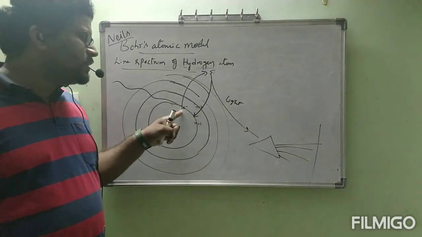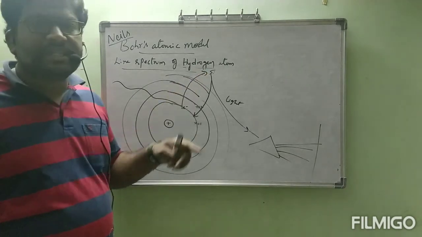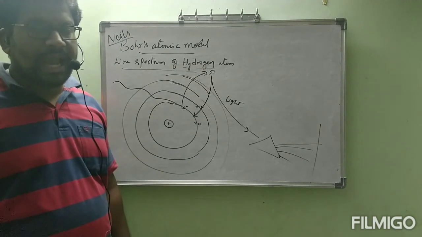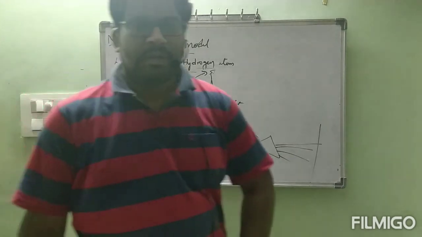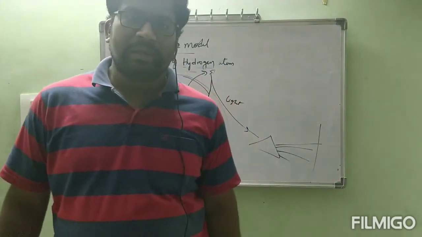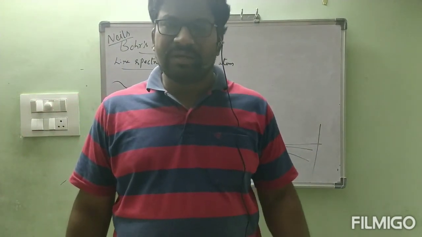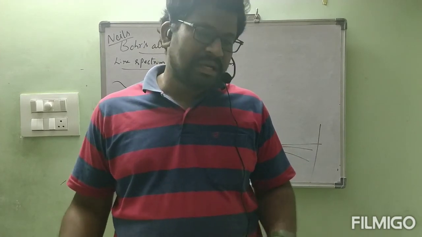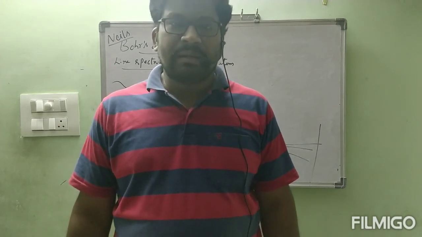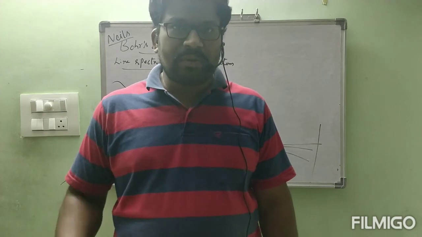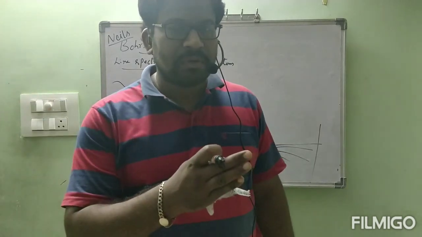This is an electron present in lower energy. This is an electron present in higher energy. I told you that in higher energy it is not at all stable. Why? Let us consider our general example. I will ask one question. An unknown person, he or she is not your friend at all, you don't know their face. But unexpectedly that person came to you and gave you one slap and went out.